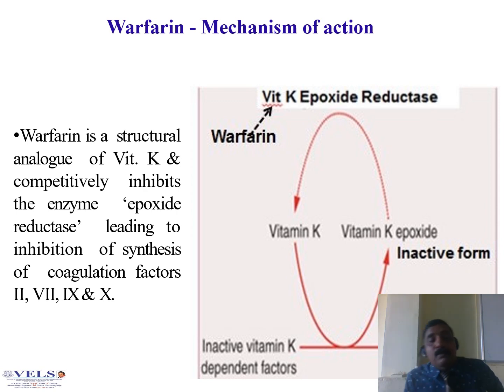These four factors must be inhibited, so clotting may not happen. That's why it has an anticoagulant action.